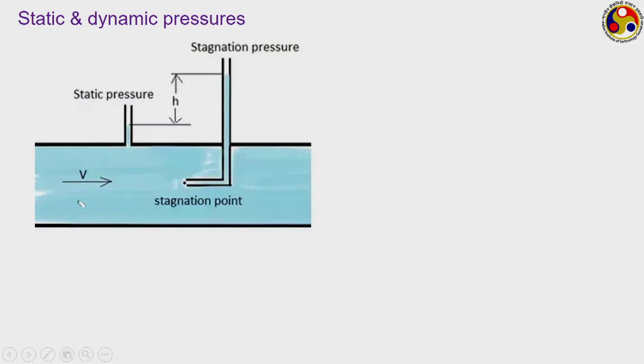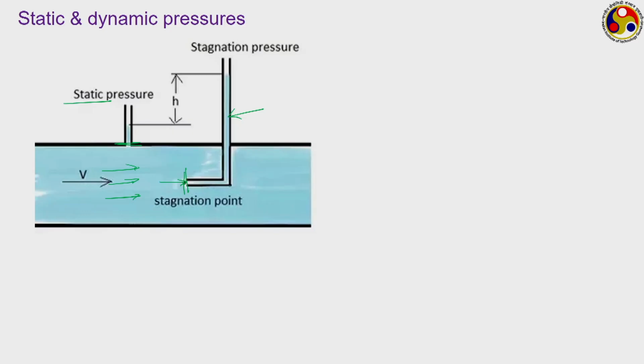Now, if we are measuring pressure at this particular location by using some kind of tapping which is parallel to the flow, or normal to the flow direction, that is, the fluid is allowed to flow in its normal course without affecting the fluid velocities, then it will give you a certain pressure value, and this pressure is known as the static pressure. However, if we mount the pressure measuring device this way, then the fluid elements flowing in this direction, as they come in contact with the tip of this, to satisfy the no slip boundary condition, their velocity has to become 0, because they are in contact with a stationary surface now.